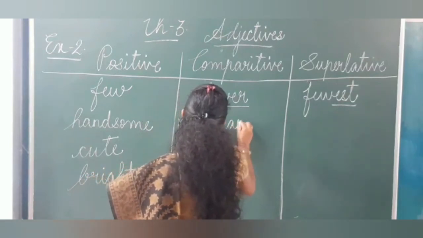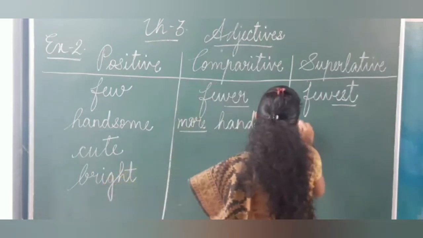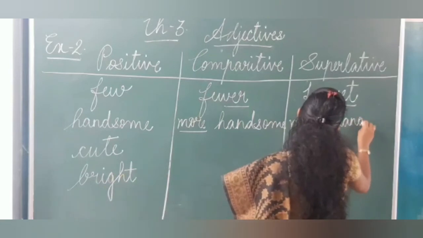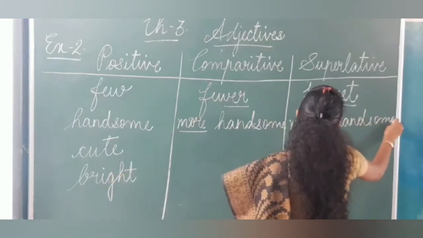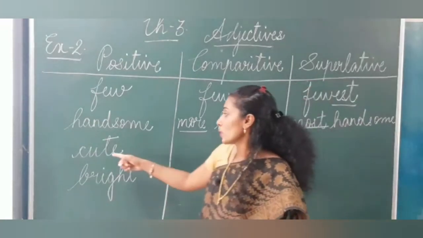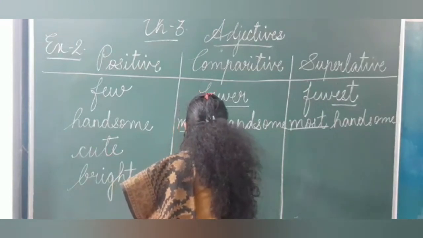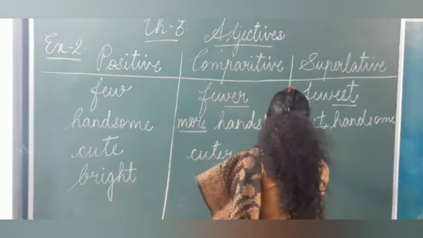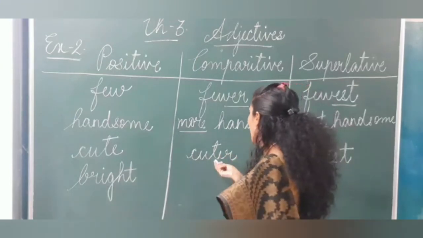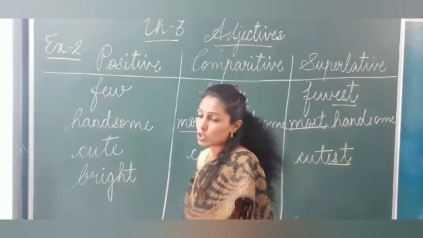More handsome, and the superlative will be most handsome. Next positive, cute: cuter, cutest. So I add er to the comparative and est to the superlative.